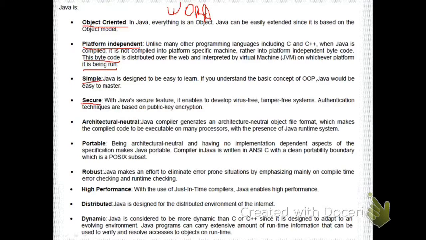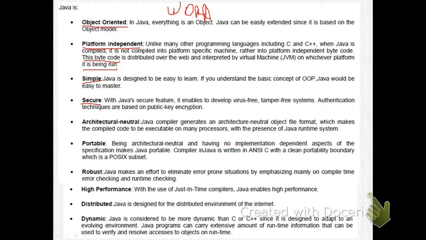Java does not implement the concept of pointers, therefore it is not possible in any way to find out the address of any data field, member or variable and alter it as you want. So Java is secure in this way, and we will also see the concept of inheritance and access specifiers later on.